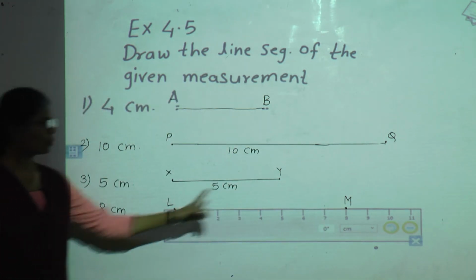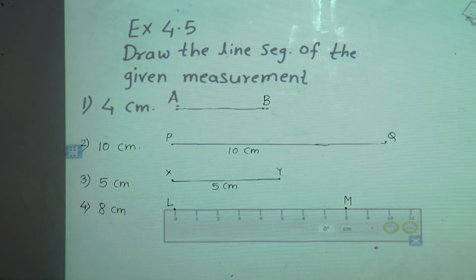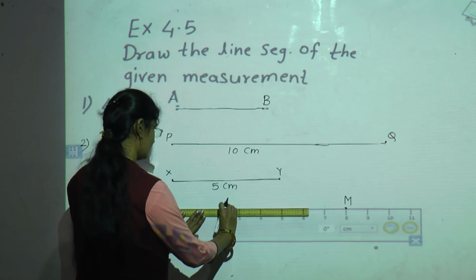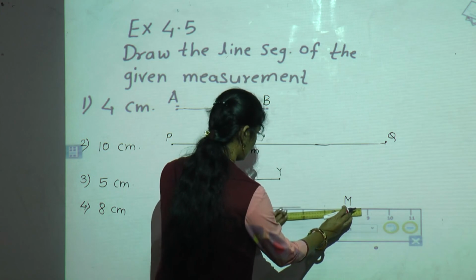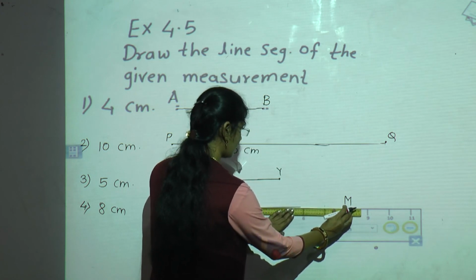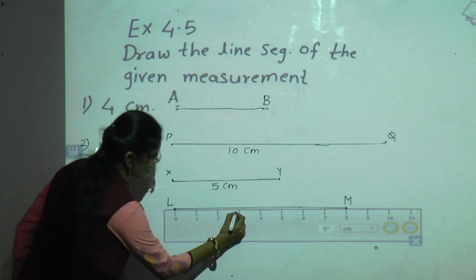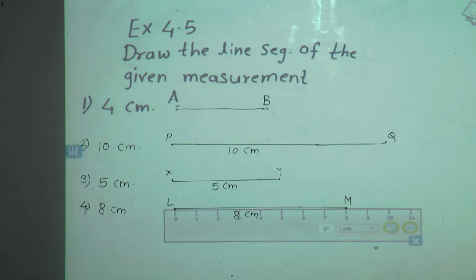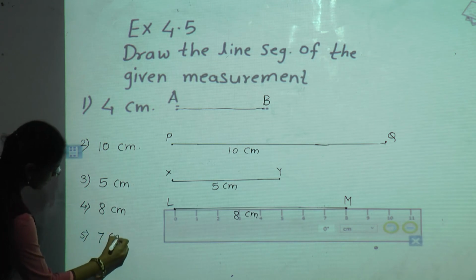Now join these 2 points LM with the help of the scale. Then we will get the line segment of 8 centimeter. In this way we can draw a line segment of given measurement. This is a line segment of 8 centimeter. And the last is 7 centimeter. One more line segment we have to draw of 7 centimeter.